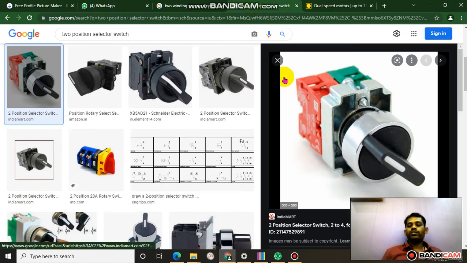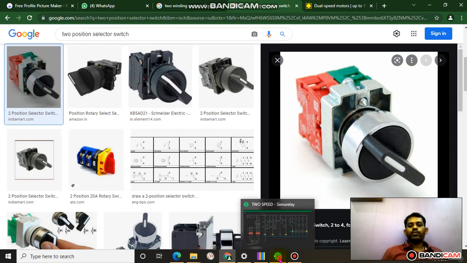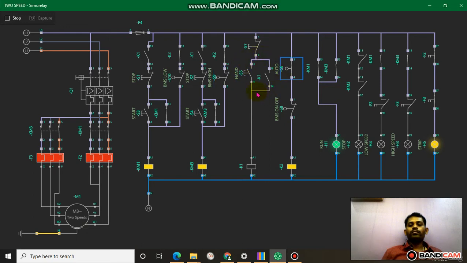This is a 2 position switch used in the control panel. This is auto and hand mode, but this software has no selector switch feature, so I am using NO/NC logic to show and help you understand how hand and auto mode will work.